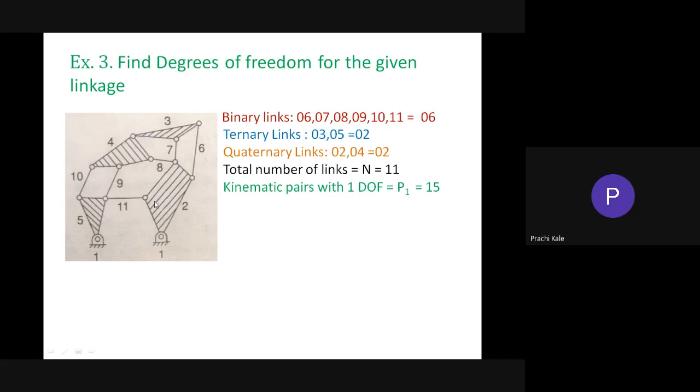Here is one binary joint, so 1. Here is a binary joint, so second. Here are the binary joints 2 and 6, so third pair. Now here, this is a ternary joint. Are you getting it? Link number 7, link number 8 and link number 2 are connecting over here, so this is a ternary joint. So one ternary joint is equivalent to how many binary joints?